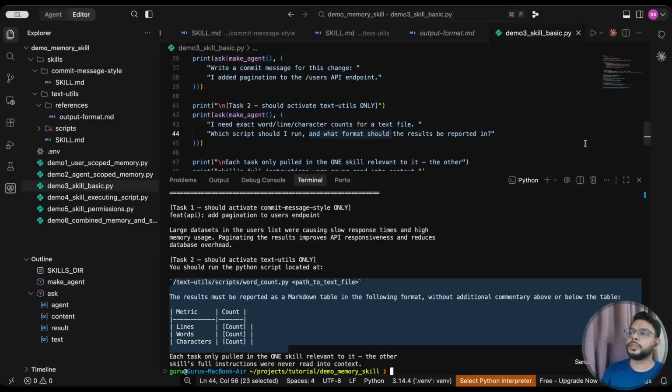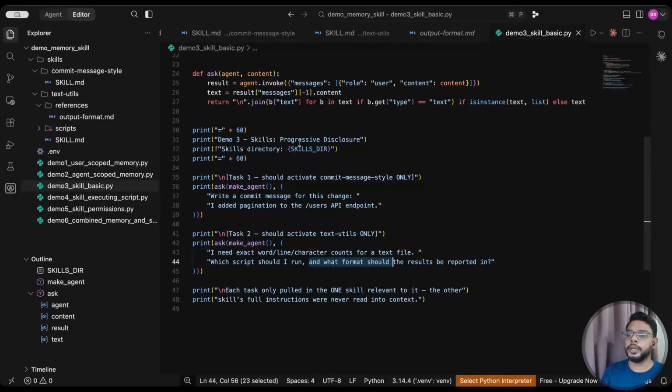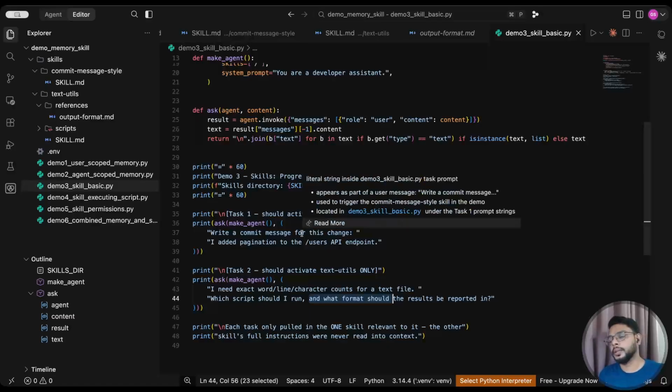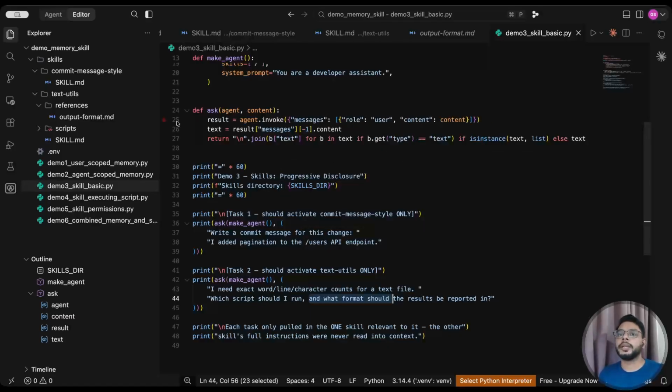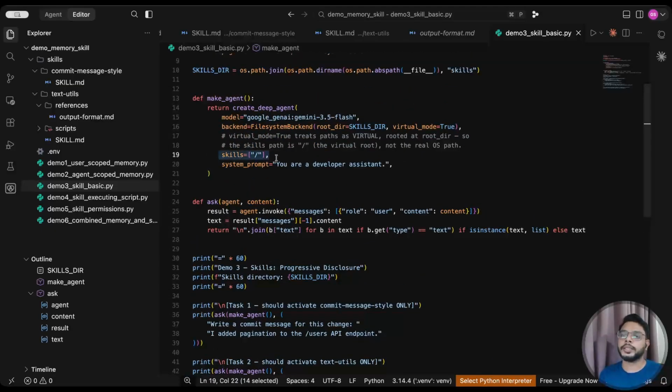So here, I'm not using the skill name anywhere. Based on whatever instruction I am giving, it is automatically deciding which skills to use. And this skill is present in the skills folder, which is already part of the agent skill object. So this is how it is loading skills on demand. So hope that's clear.